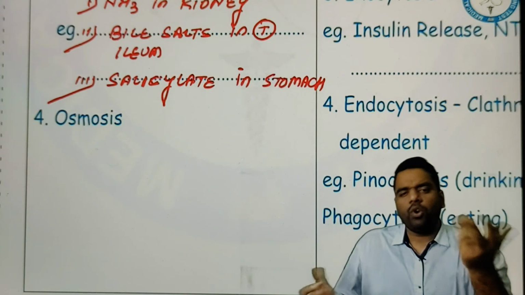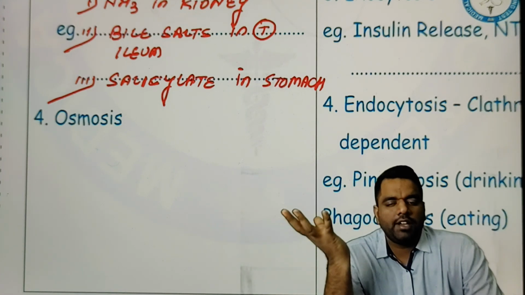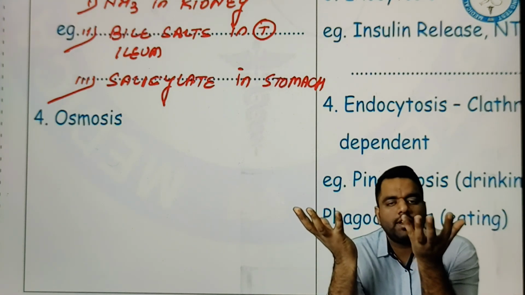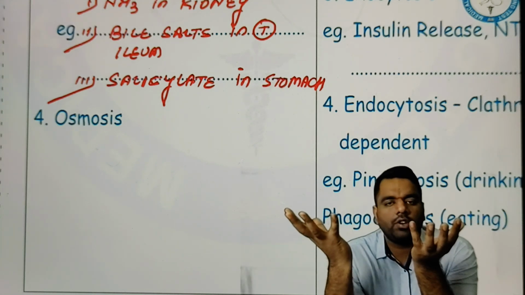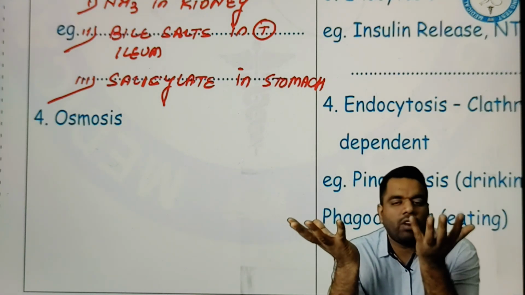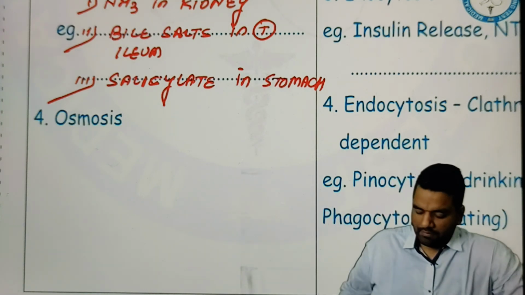Talking about osmosis, you know very well about osmosis. Osmosis means if a highly concentrated or high solute solution is present in one bottle, and in another bottle there is a low solute concentration of water. Now what will happen if a membrane is present? The higher amount of solute will absorb the water. So water starts moving from low solute concentration to high solute concentration. This condition we call osmosis.